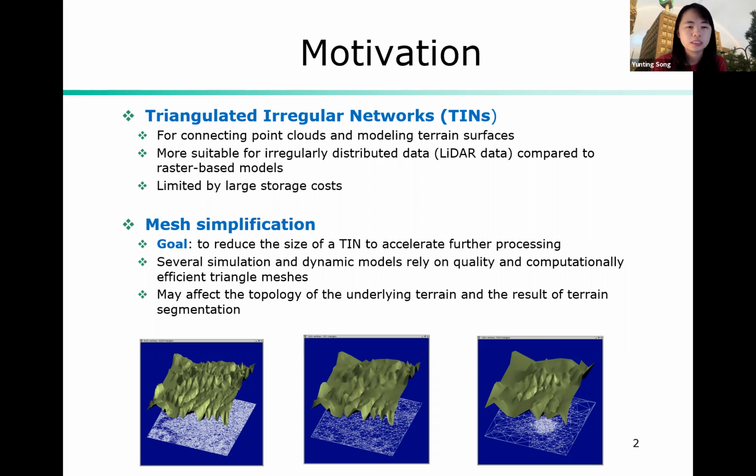One way to solve that is to use mesh simplification to reduce the size of a TIN in order to accelerate or enable further processing. For example, several simulation dynamic models rely on quality and computationally efficient triangle meshes for representing the terrain surface. Therefore, they usually include mesh simplification as one of their pre-processing steps. However, mesh simplification may affect the topology of the underlying terrain and also affect the result of terrain segmentation. This is undesirable in many simulation applications.